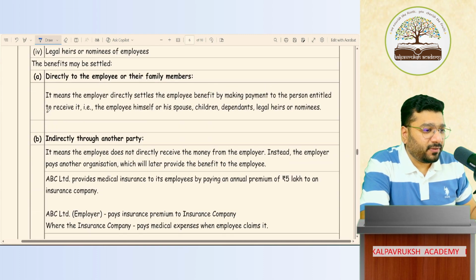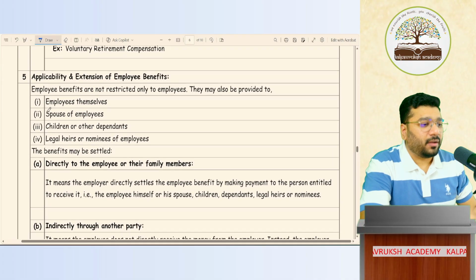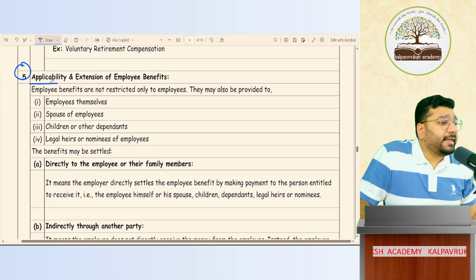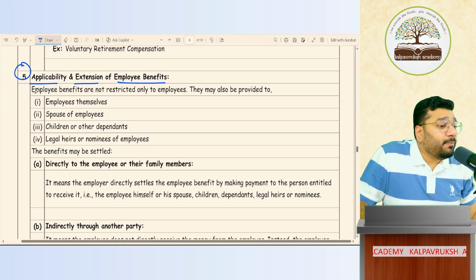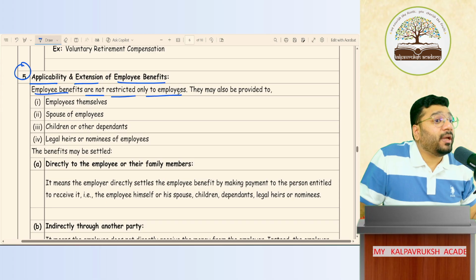One more point should be there. Point number 5. Applicability and extension of employee benefit. Employee benefits are not strictly restricted to employees only.